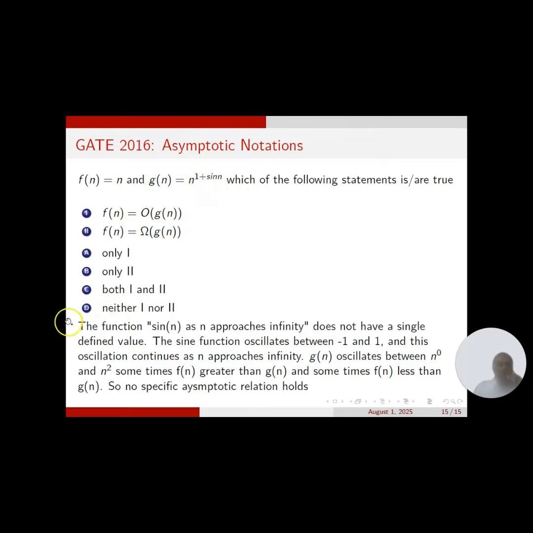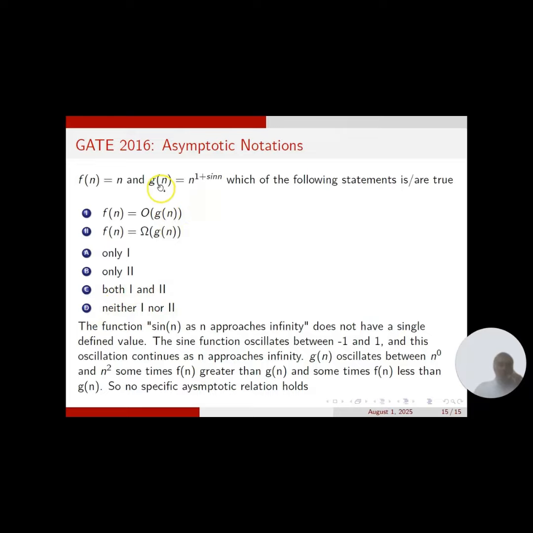Okay, so the answer is neither 1 nor 2. For large values of n, we cannot say whether f of n is less than or equal to g of n or f of n is greater than or equal to g of n. That's why neither of them holds.